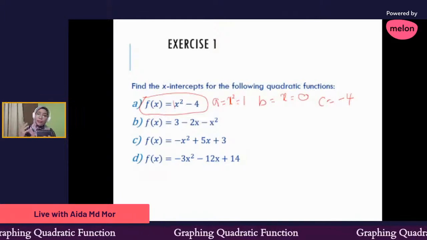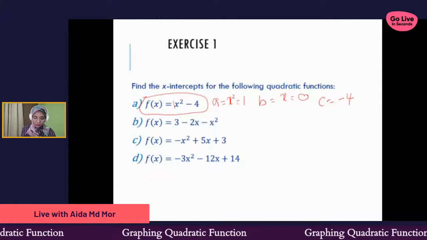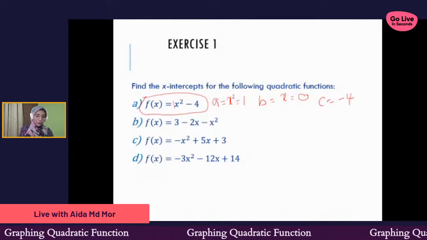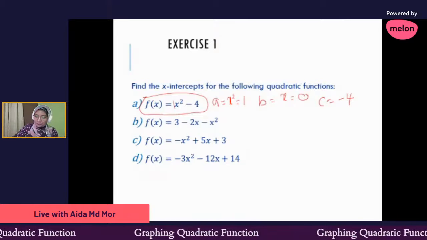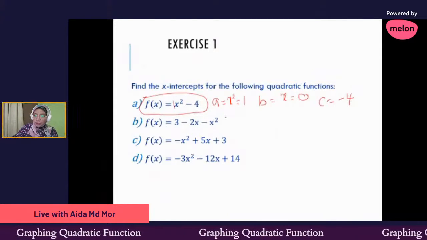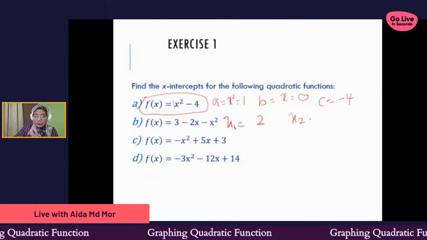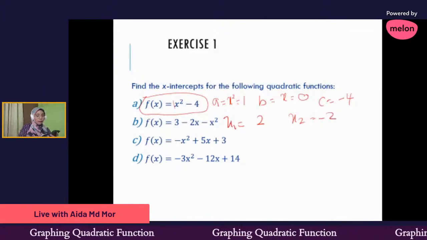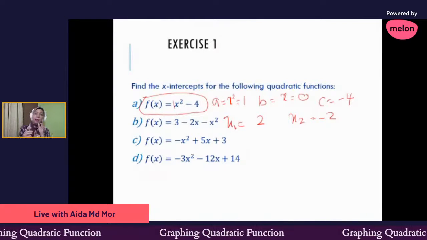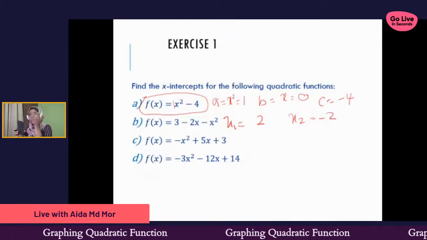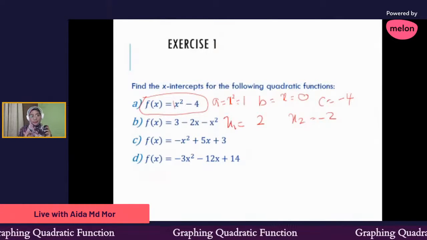And then they ask us what is our A. So our A is 1. And then our B is 0 and our C is negative 4. Don't forget the negative. And then directly they will give us x1 equal to 2 and another x2 equal to negative 2. Actually, we don't mind which one is negative 2. As long as we get the value of x equal to 2, then never mind. Okay, so that was the step how we're going to find the x-intercept.